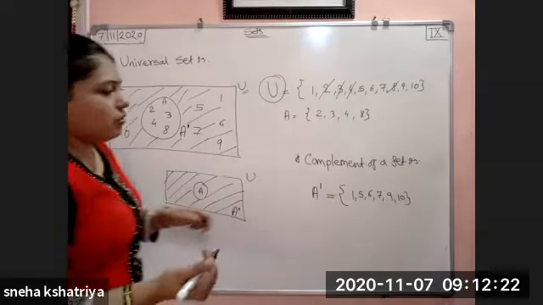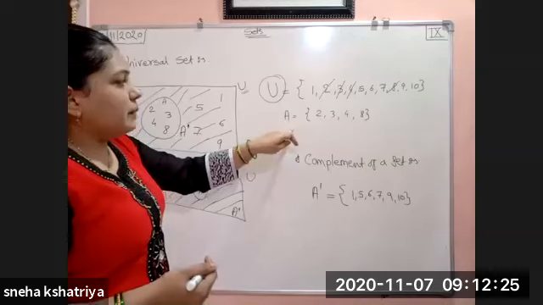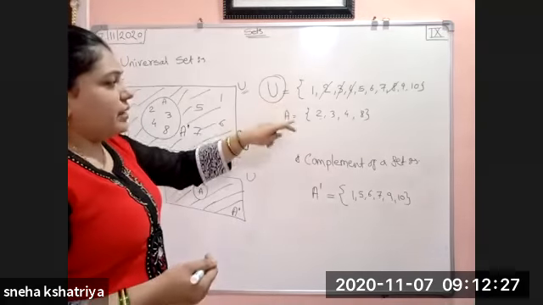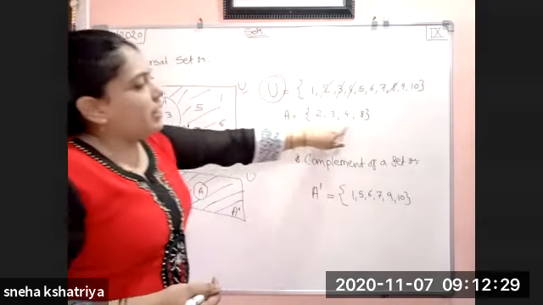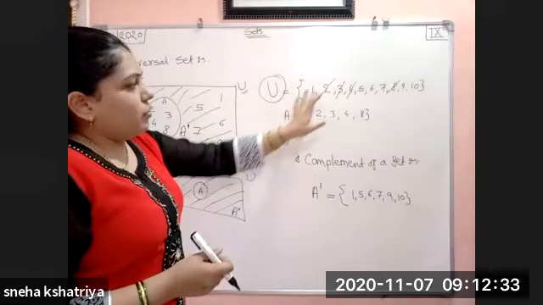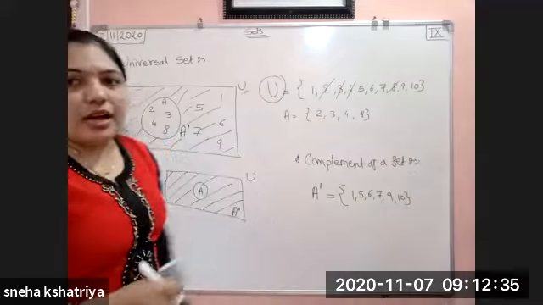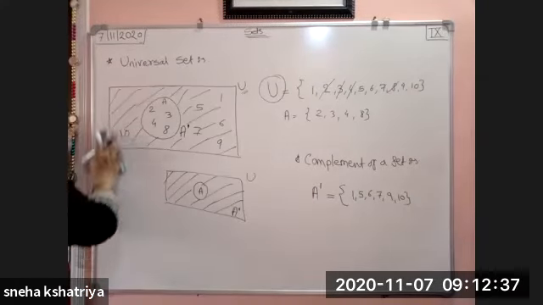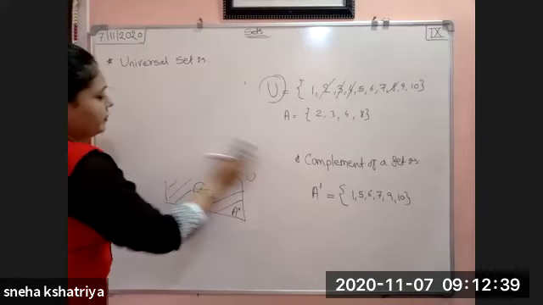So, understood how to find A complement? Very easy. Universal set is given, then set A is given. All the elements of set A you do not write in A complement. वो छोड़ के बाकी जो बचेगा, that you have to write in A complement. A very easy topic it is.